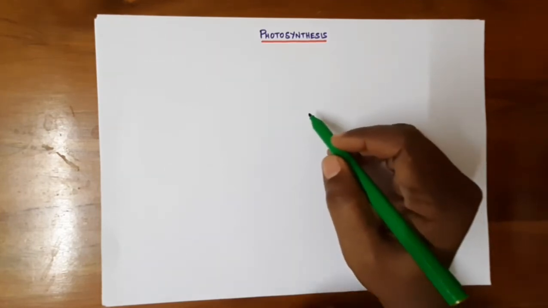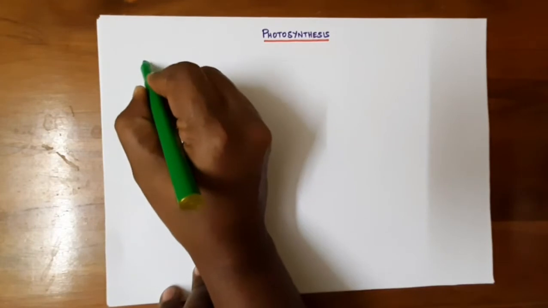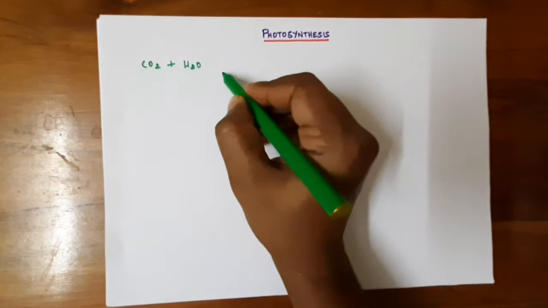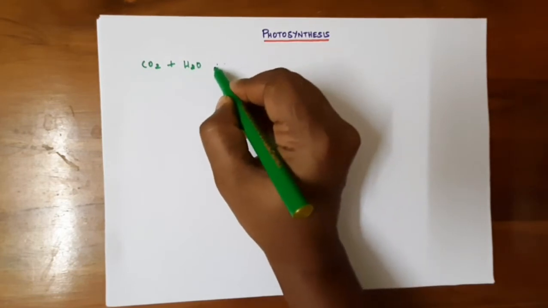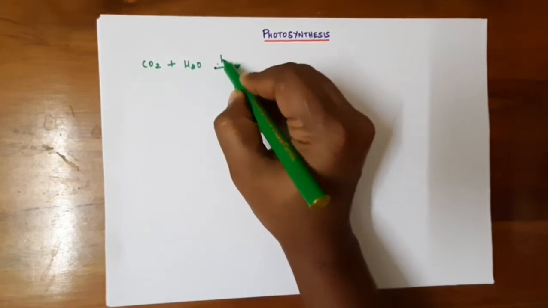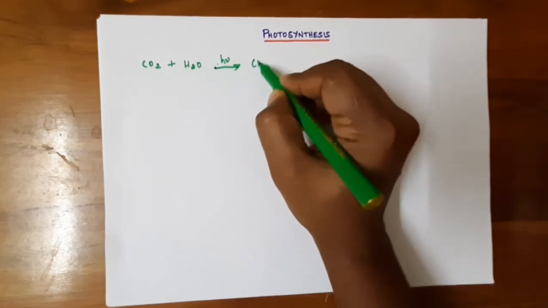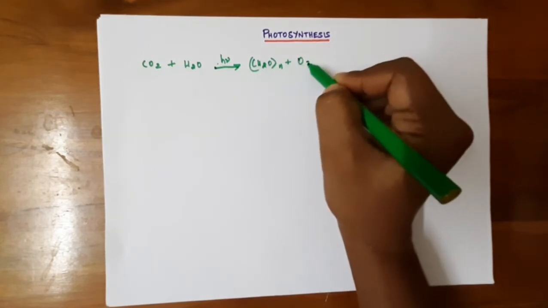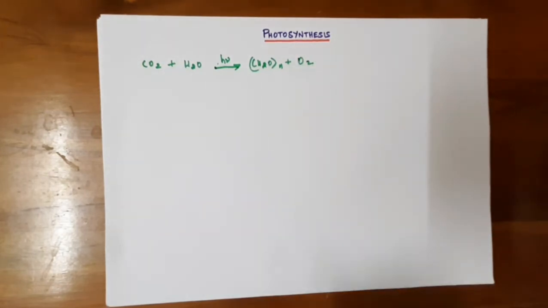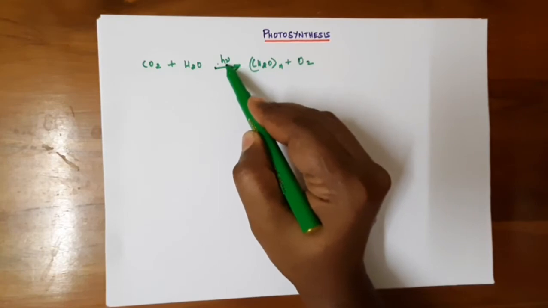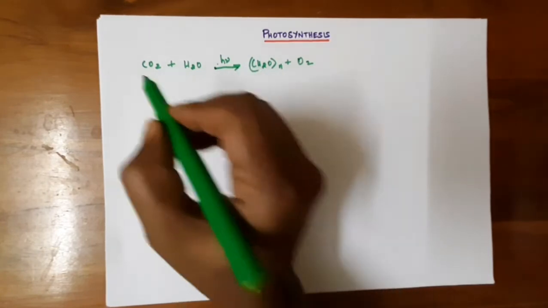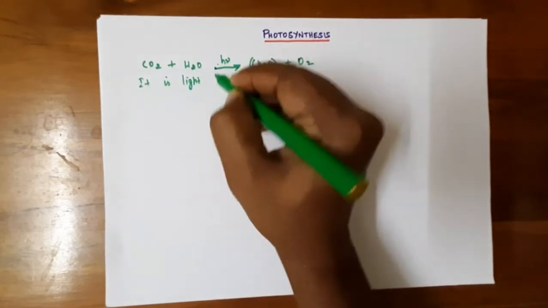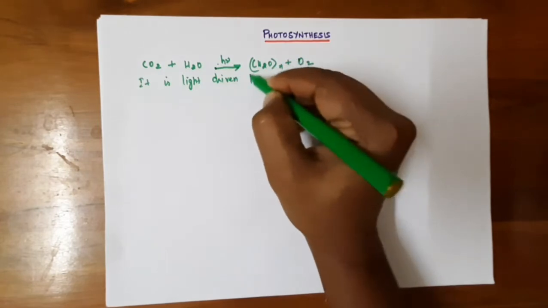First, see what is photosynthesis. Naturally, the carbon dioxide molecule reacts with water, which is present in the stem and in the plants, activating the protons and forming carbohydrate and the evolution of oxygen. Here this is a light reaction, because this reaction takes place in the presence of light, so it is a light driven process.